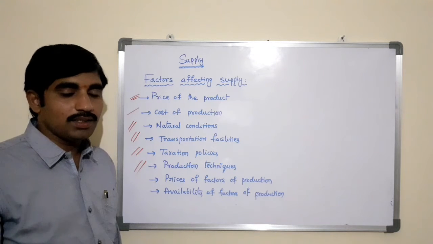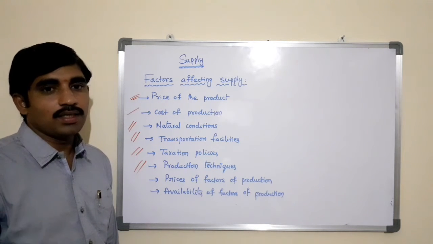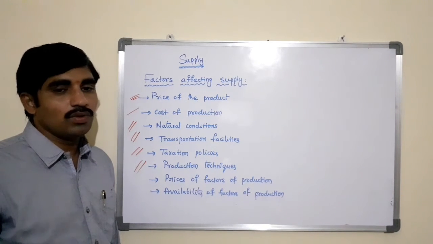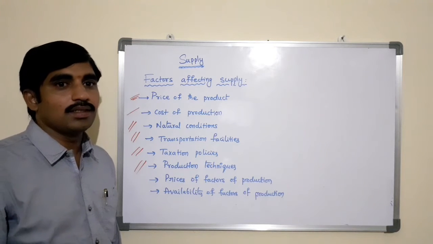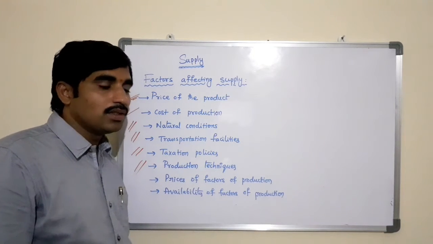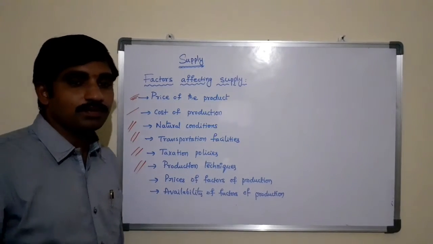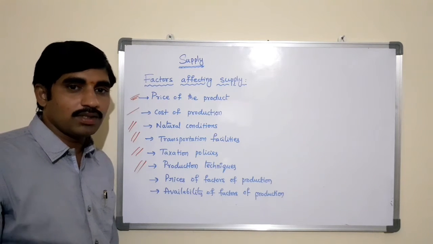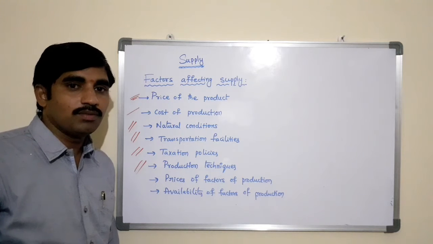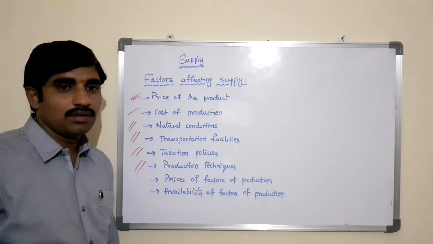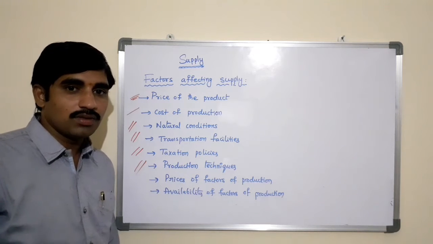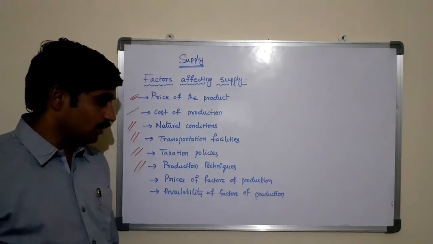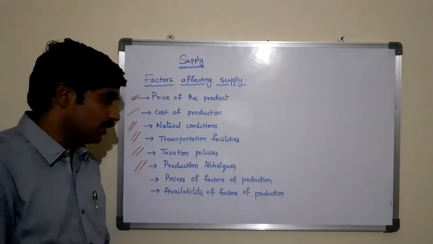If we are using outdated techniques, the traditional technologies in the business, that will lead to low production, which further decreases the supply of goods or services. So here the production techniques also play a very important role in the supply of the commodity. The more advanced the technologies used in the business, the more quantity is produced and supplied. With outdated or traditional technology, production is low as well as supply. So the production techniques also play a very significant role.